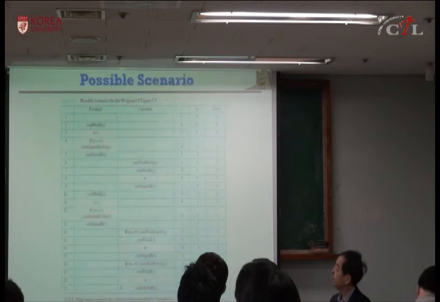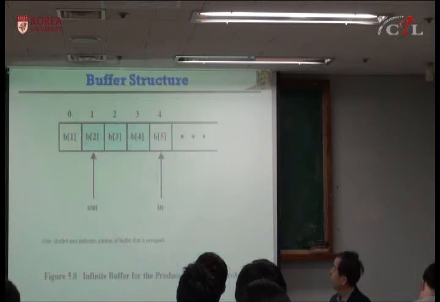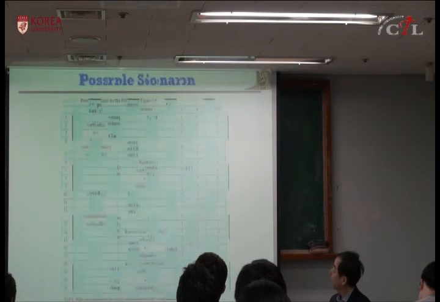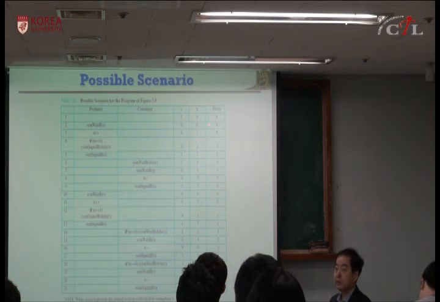Okay? So the first thing it does is perform wait. S is initialized as 1, delay is initialized as 0. So it performs wait and S equals 1. So S equals 1, N equals 0, delay equals 0. This is the initial value.